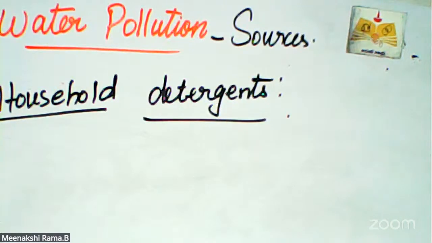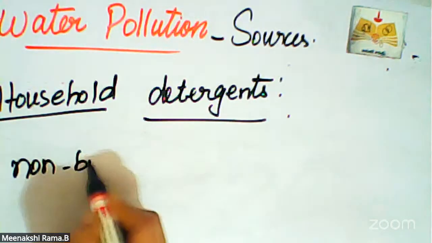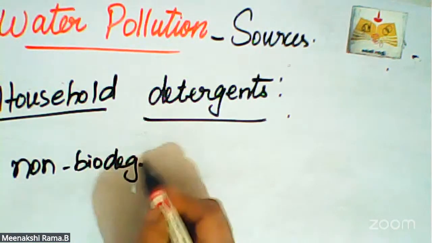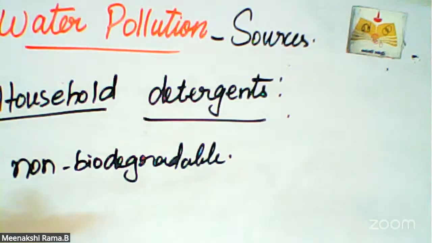Synthetic detergents, that is non-biodegradable detergents, contain chemicals. They do not break down and end up polluting both surface water and groundwater.